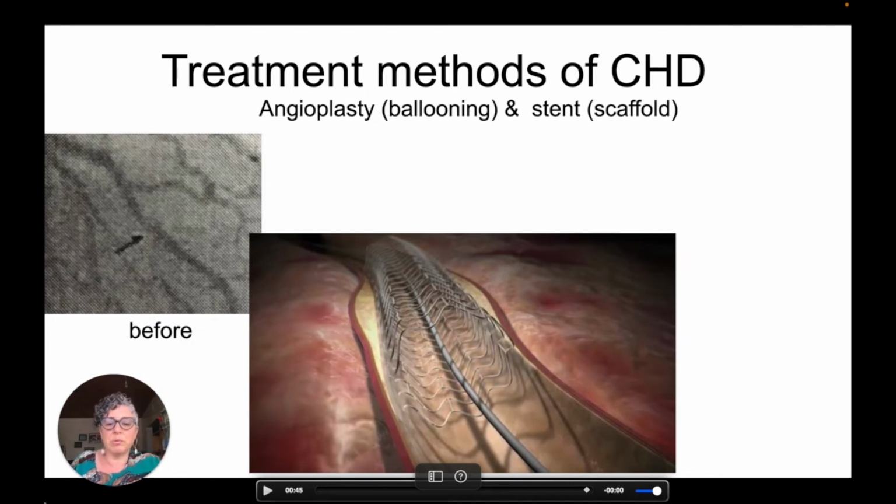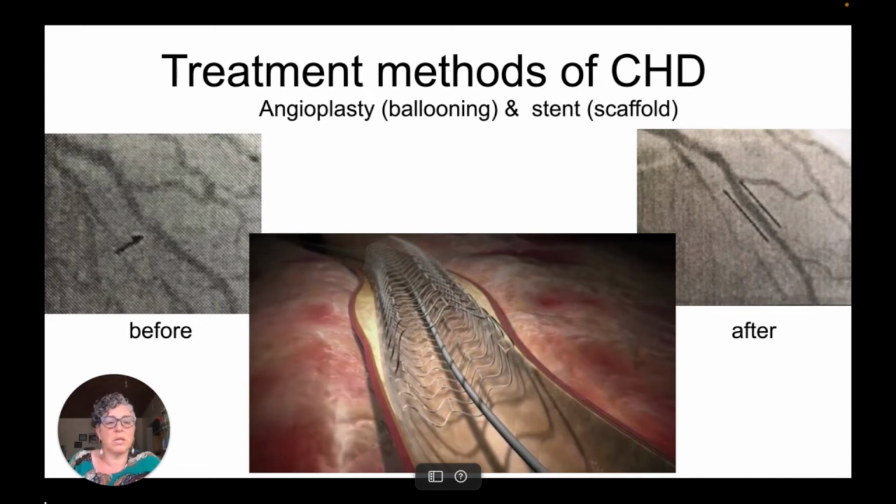So after this process, we can see that this person's artery appears much bigger and not as bendy. And so you can definitely see a difference between that same section of coronary artery before and after this procedure was done on the individual.